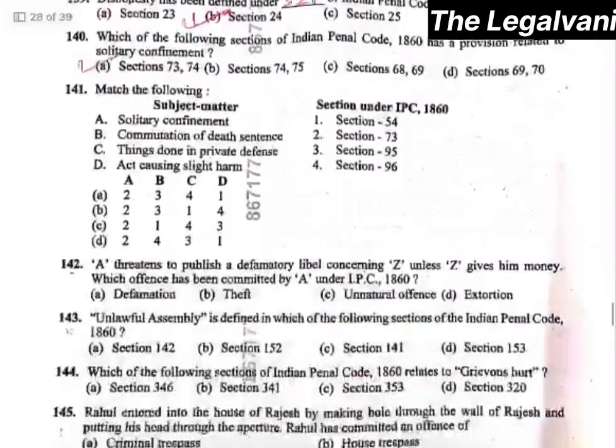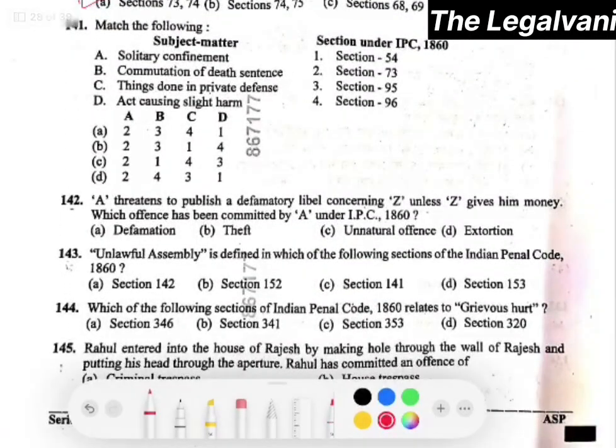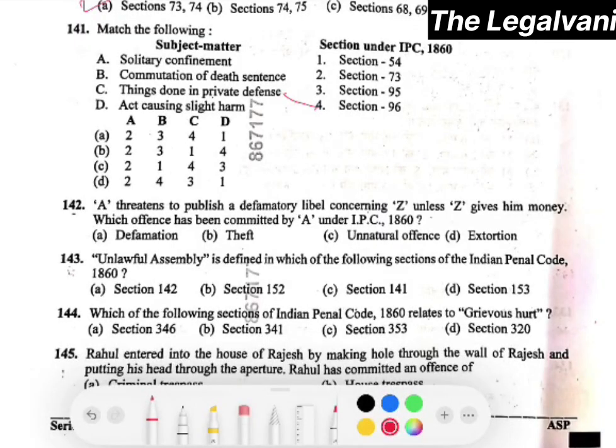Moving towards the next question. Match the following: solitary confinement, commutation of death sentence, acts done in private defense, commutation of death sentence, right? Commutation of... act causing slight harm, right? So the right answer would be option number C.